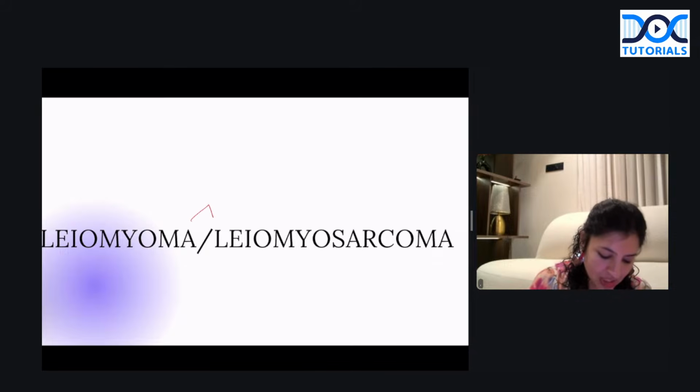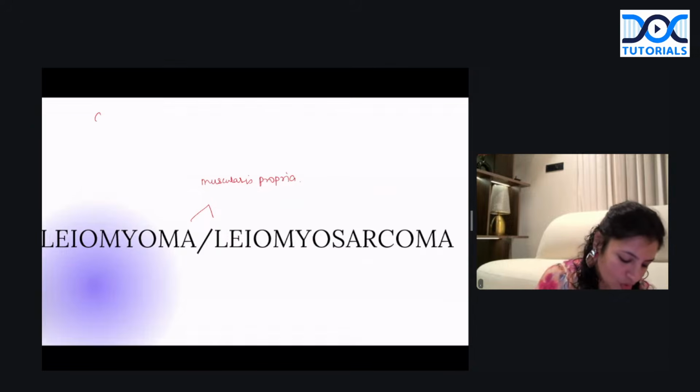Okay, so once we are clear with GIST, now let's come to leiomyoma versus leiomyosarcoma. Leiomyoma is a benign tumor of the smooth muscle. Leiomyosarcoma is a malignant tumor of the smooth muscle. Now, because it's leiomyoma, they usually arise from the muscularis propria. So the cell of origin is the muscularis propria. Whereas GIST usually arises from the interstitial cells of Cajal.